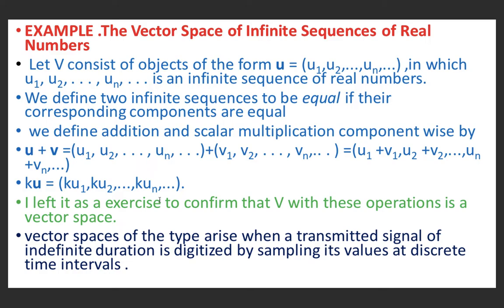I left it as an exercise to confirm that V with these operations is a vector space. Hope everyone can do this and satisfy all the axioms of a vector space. This vector space arises when a transmitted signal of indefinite duration is digitized by sampling its values at discrete time intervals.